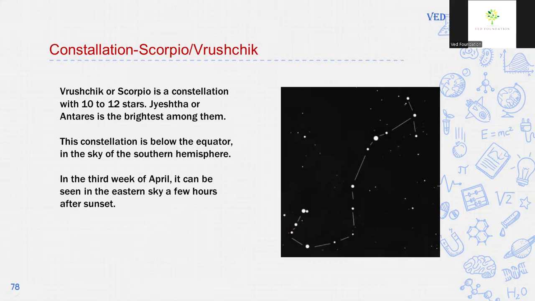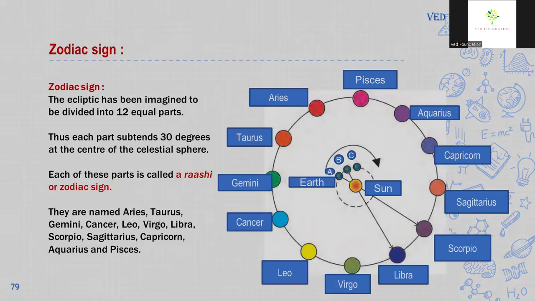The Scorpio constellation has 10 to 12 stars, and Jeshta, or Antares, is the brightest among them. This constellation is below the equator in the sky of the southern hemisphere, and in the third week of April, it can be seen in the eastern sky after sunset.